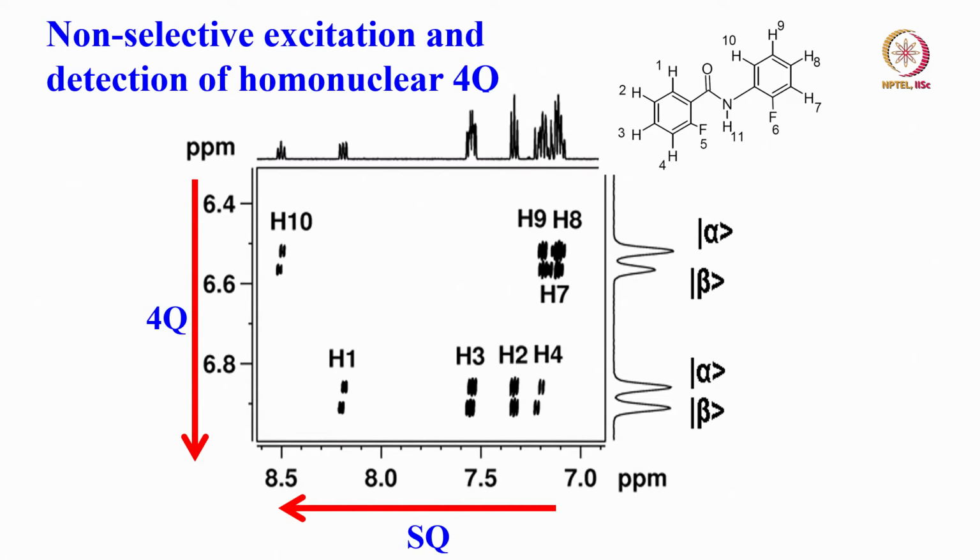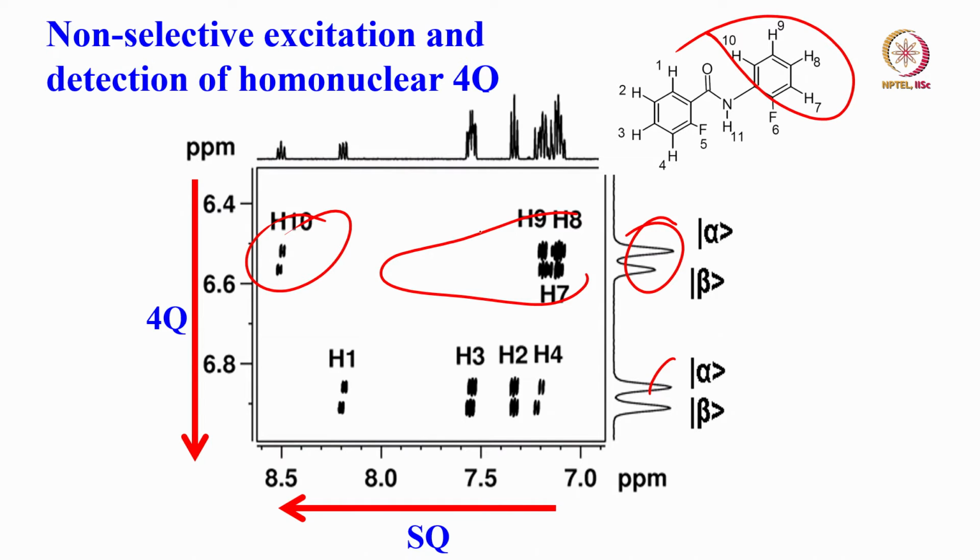Very interestingly, peaks are separated out here. This region corresponds to one phenyl ring, for example protons 7, 8, 9, 10. This corresponds to phenyl protons 1, 2, 3 and 4. All of them have been separated out.